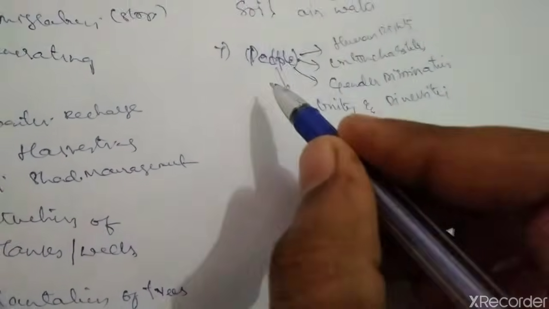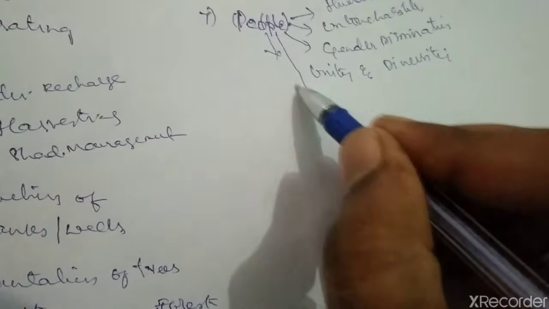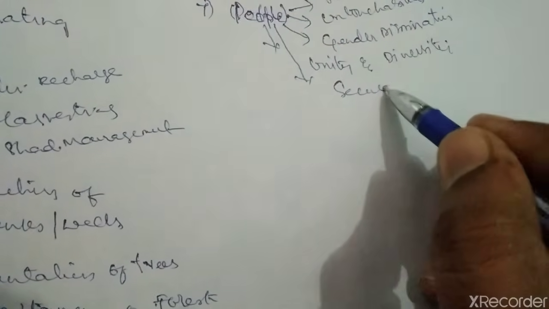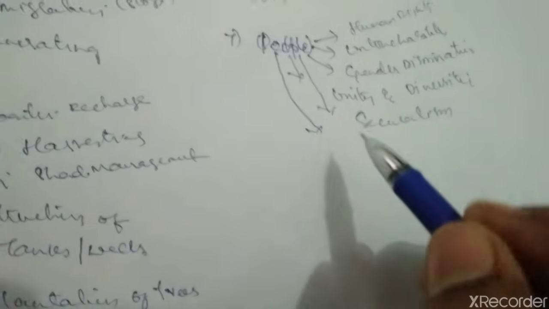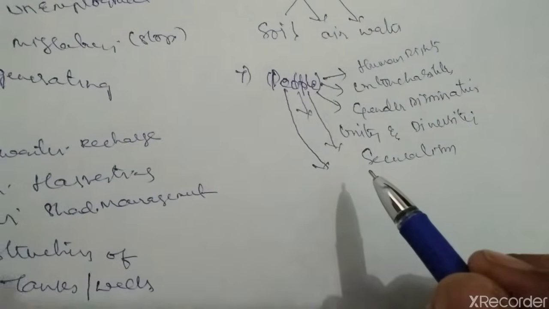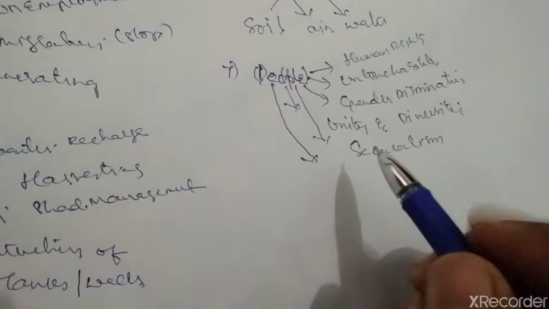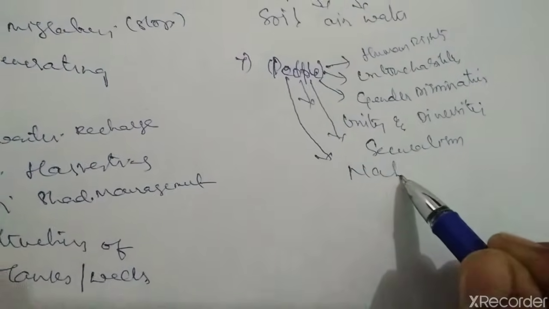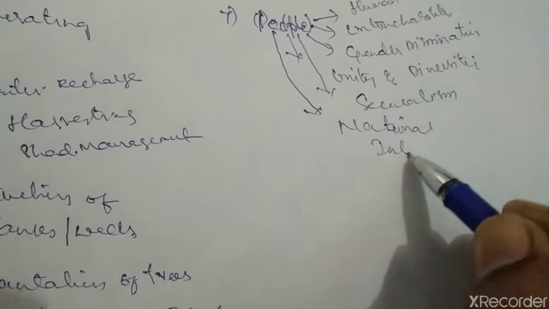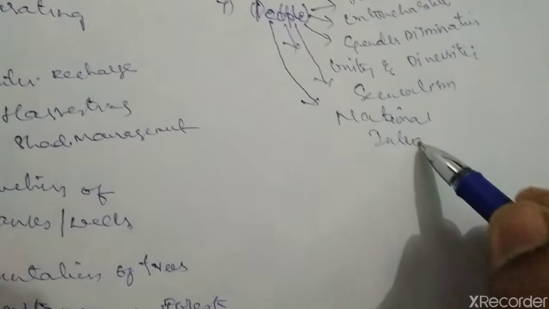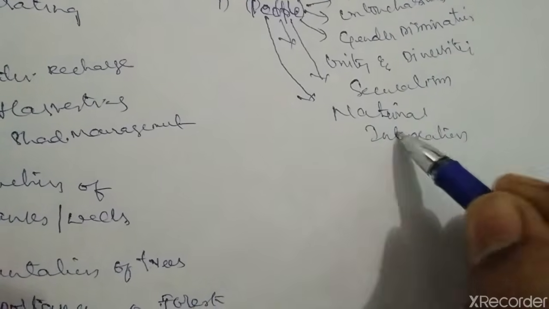Then they will ask about secularism, how to protect the country with the different kinds of cultures present in our country. Then one more topic, national integration; about this also they will ask.